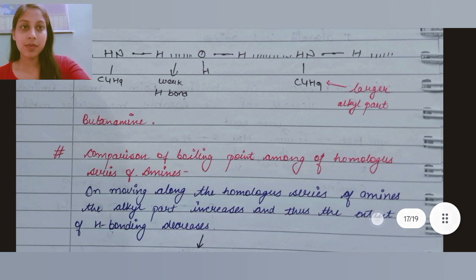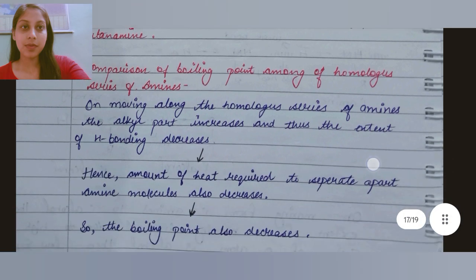Now, comparison of boiling point among homologous series of amines. On moving along the homologous series of amines, the alkyl part increases. Thus the extent of hydrogen bonding decreases. Hence, the amount of heat required to separate apart amine molecules also decreases. So the boiling point also decreases.